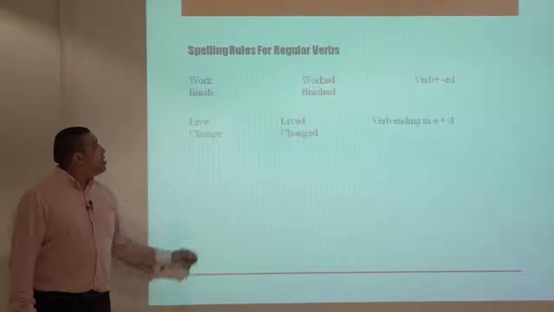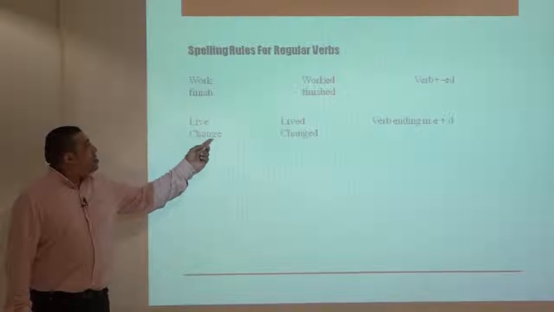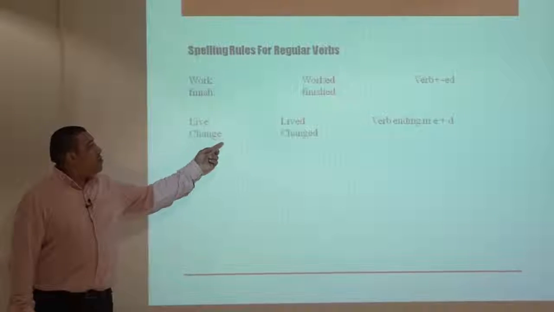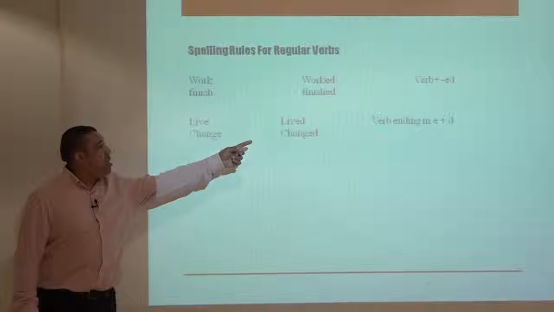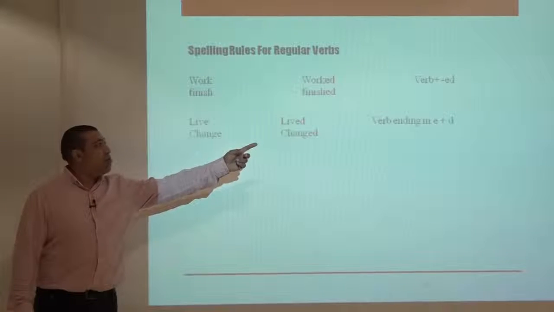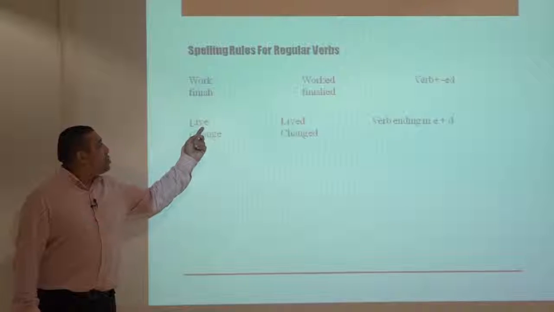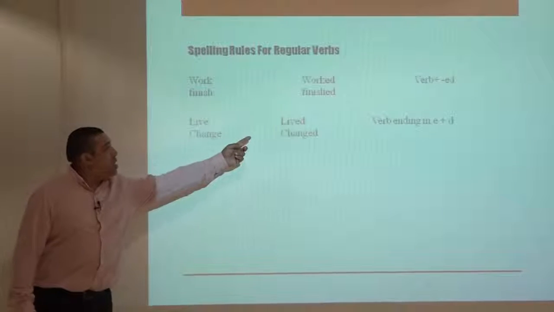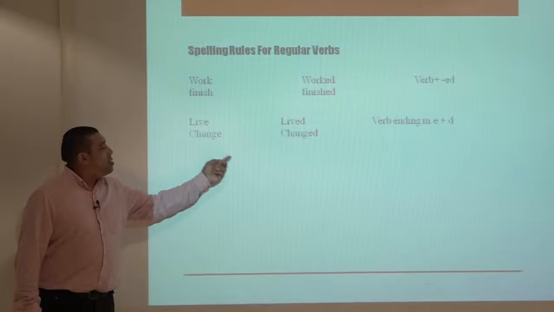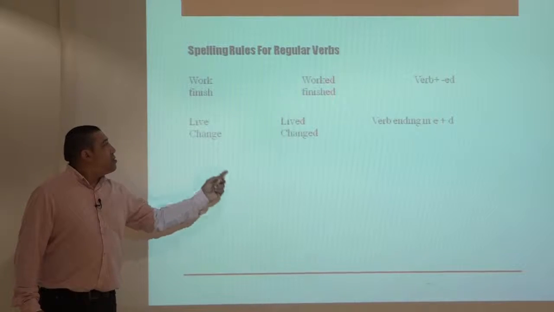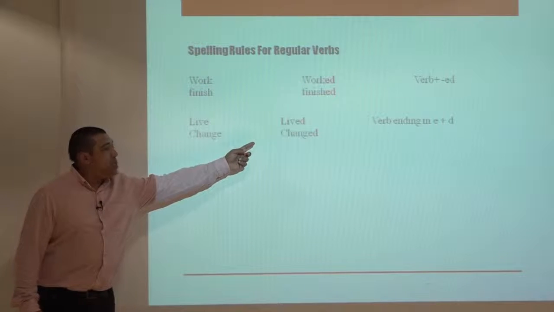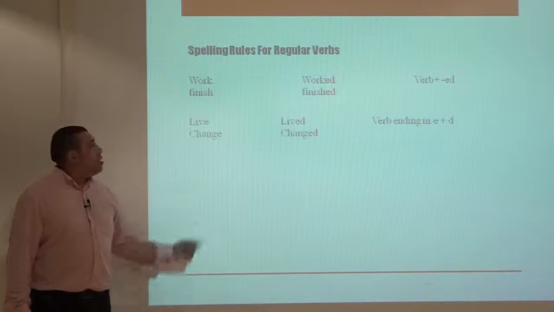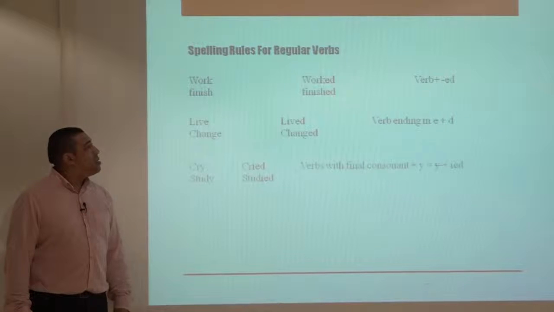However, when we have a verb ending in e, we drop e and simply put d. For example, live, lived, change, changed. So we already have e, so we put d only in those verbs.